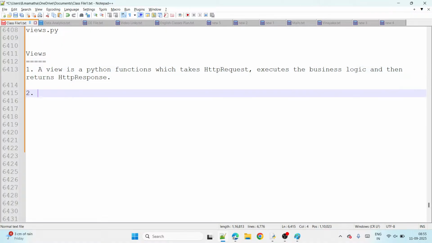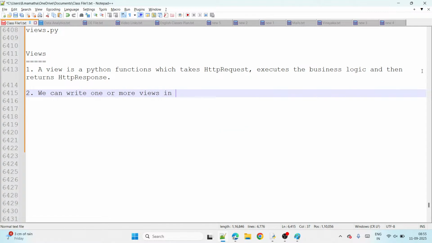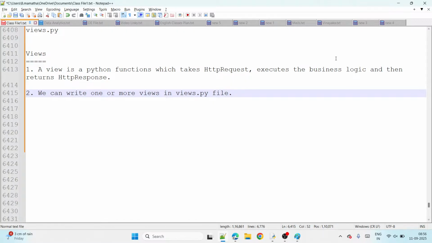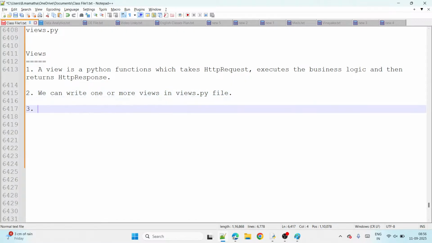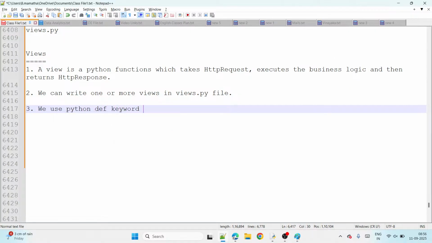Next one, all of you observe. We can write one or more views in a views.py file. Which keyword do we use? We use the Python def keyword to define the views. Tell me guys, which one do we use? We use the Python def keyword, guys. Okay, right.